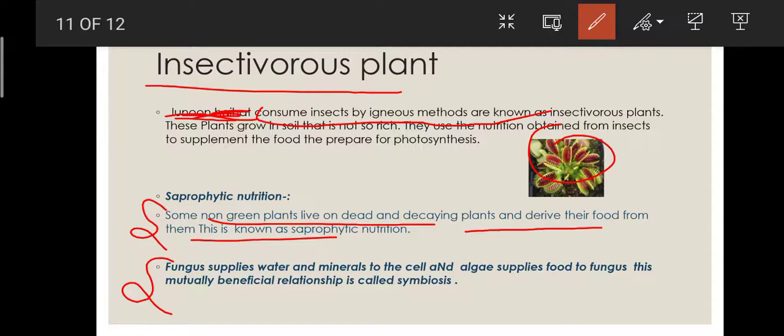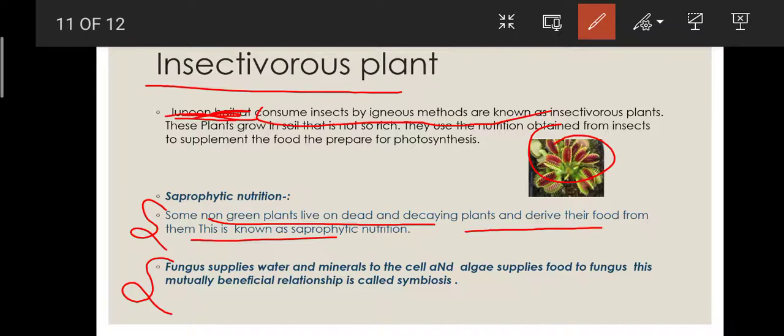Now what are leguminous plants? These are the plants which are rich in proteins, like the plants of grams, peas, moongs.